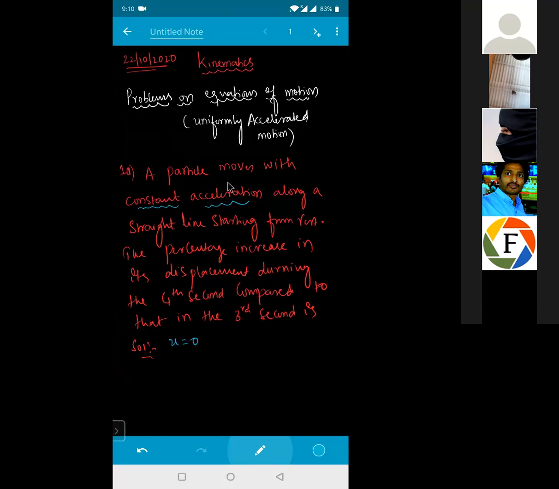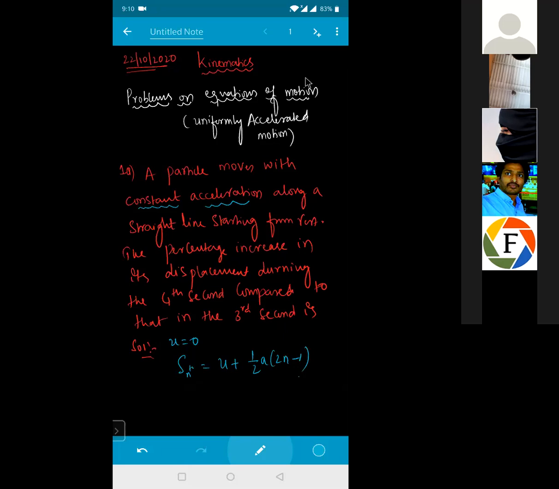Okay, chalo. So a particle is moving with constant acceleration along a straight line starting from rest. The percentage increase in the displacement during the fourth second compared to that in the third second. That means we are talking about the distance in the nth second formula. We know the formula. S_nth is equal to how much for me? u plus 1 by 2 into a into 2n minus 1.